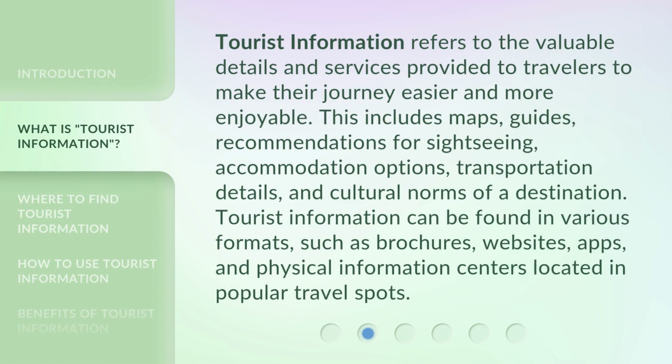Tourist information refers to the valuable details and services provided to travelers to make their journey easier and more enjoyable. This includes maps, guides, recommendations for sightseeing, accommodation options, transportation details, and cultural norms of a destination. Tourist information can be found in various formats, such as brochures, websites, apps, and physical information centers located in popular travel spots.